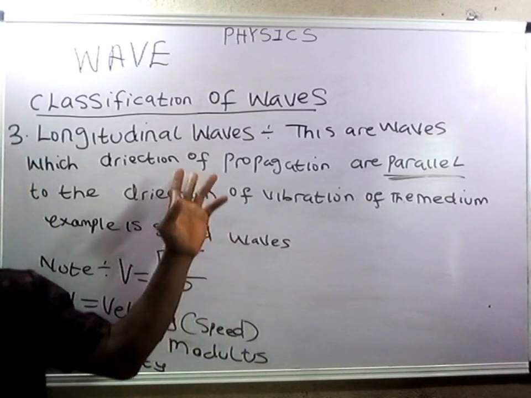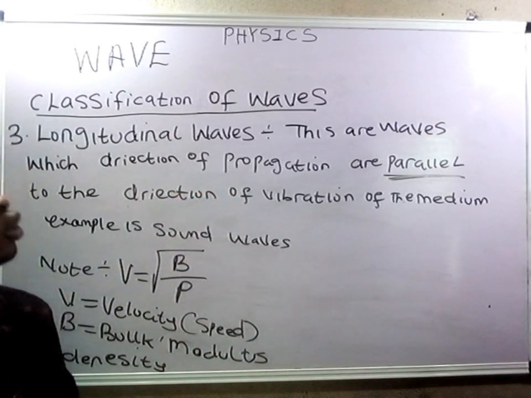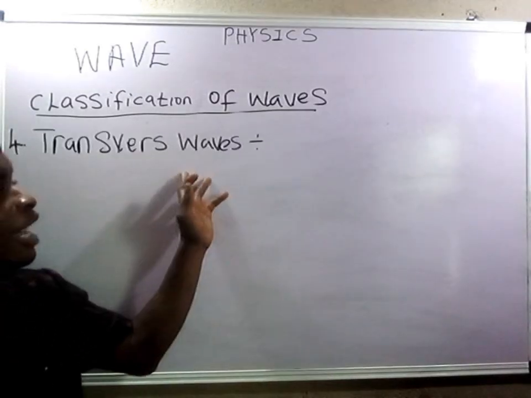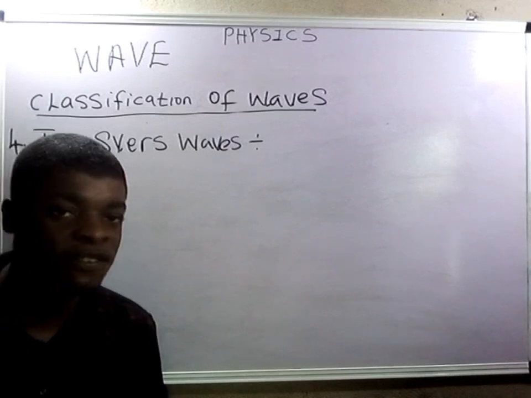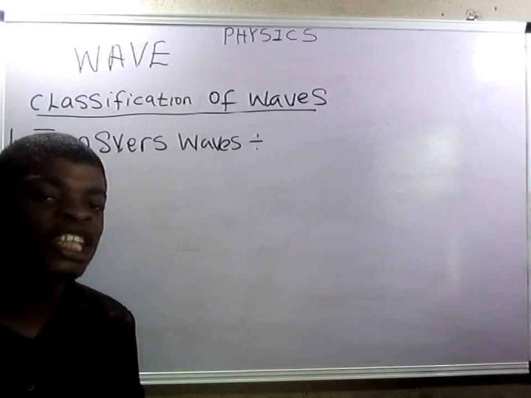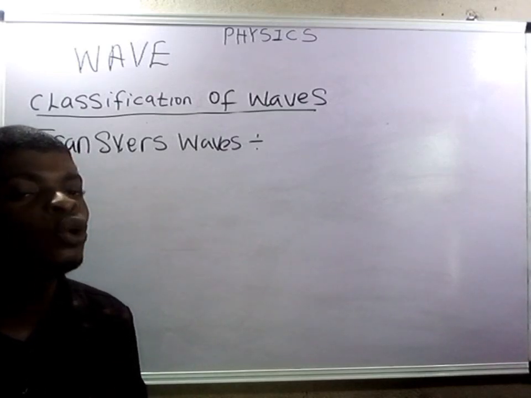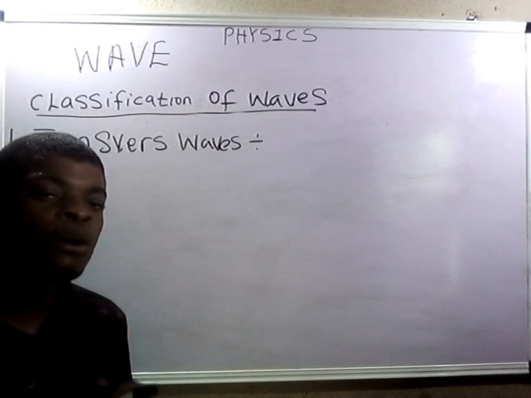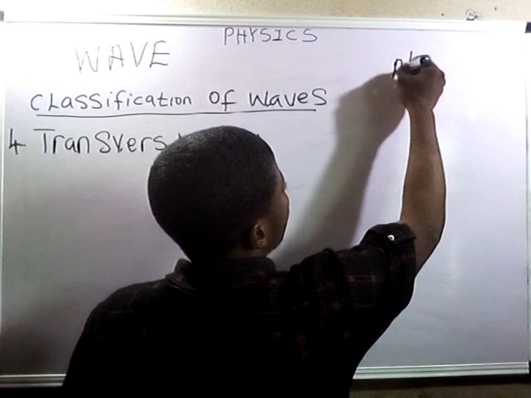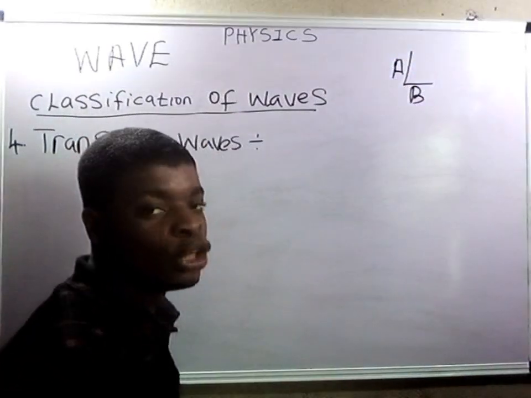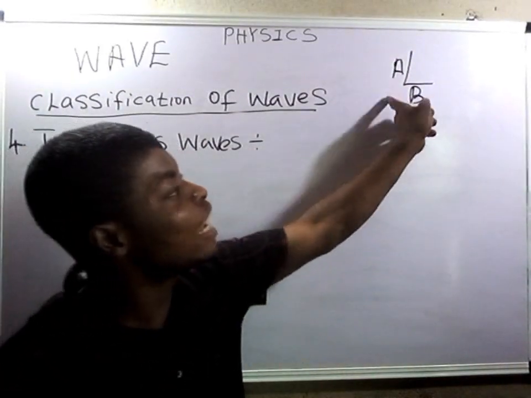So let's take number 4, classification of waves: transverse waves. Transverse waves can be defined as waves whose direction of propagation is perpendicular, unlike longitudinal waves, which were parallel. When I say A and B are perpendicular, that means they are at a right angle.